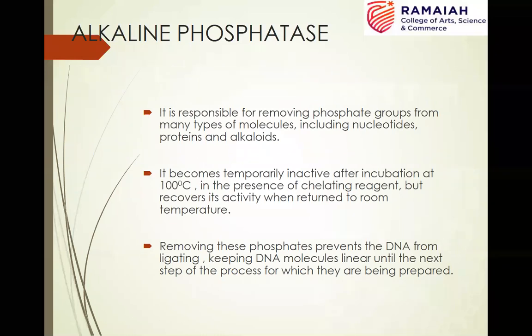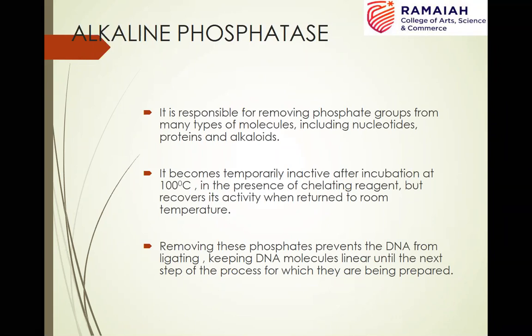The next important DNA modifying enzyme, which is used in recombinant DNA technology, is alkaline phosphatase. I'm sure I discussed it in detail in the previous class. The main usage of alkaline phosphatase comes in order to avoid the formation of unwanted products during the ligation. When we allow the ligation reaction to take place, in addition to our product of interest, there will be unwanted products formed. What are those unwanted products? The religation of the original vector without the incorporation of the foreign fragment. That is the main unwanted side reaction that takes place during the ligation.